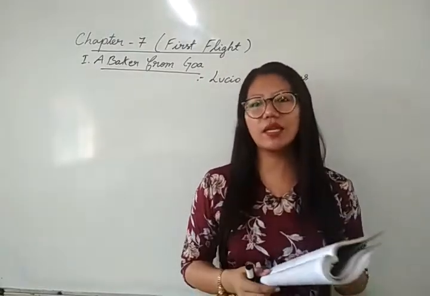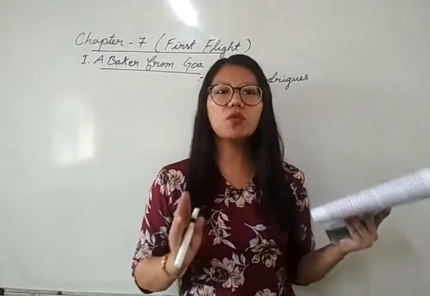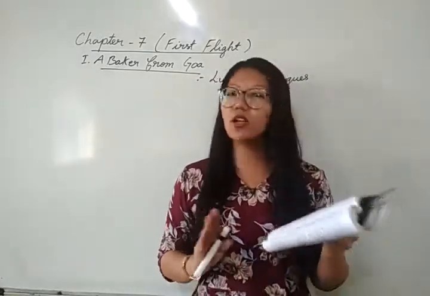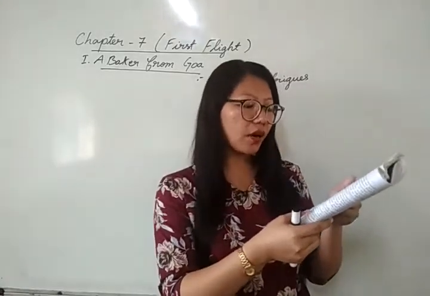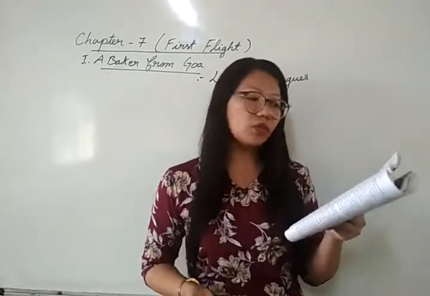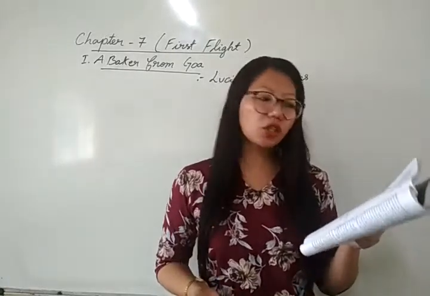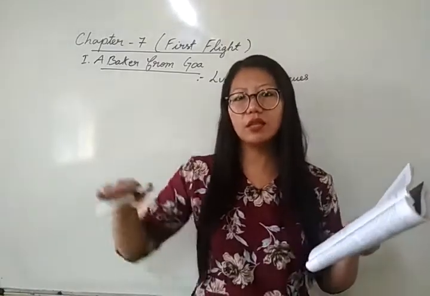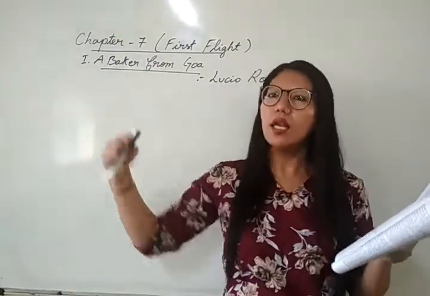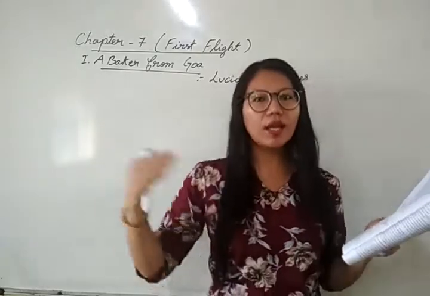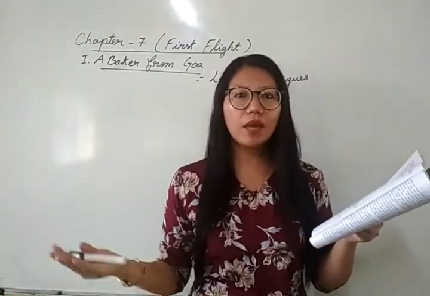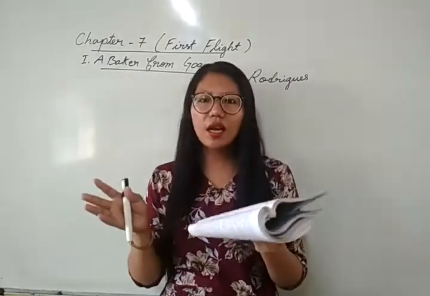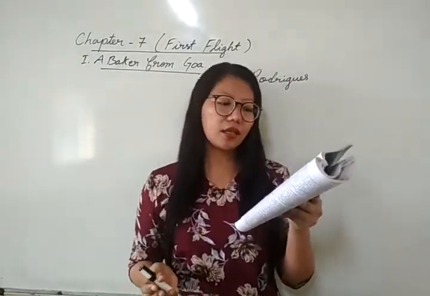But here the writer says that though they were rebuked by the elders and by the maid servant, they did not give up. They were not discouraged. What they did was climb a bench or a parapet. Parapet means a low protective wall, not so high, just a short wall. They will climb on the wall, or stand on a bench, in order to look inside the basket, to see the bread bangles.